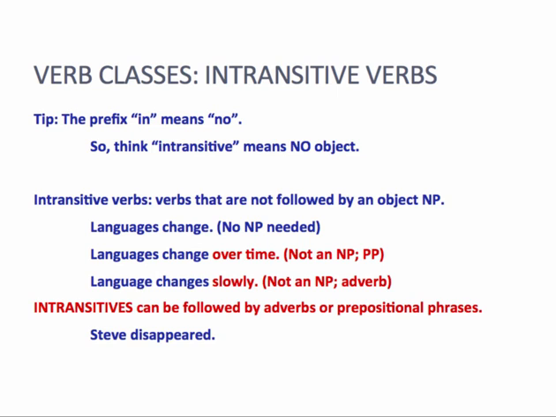We could put 100 prepositional phrases after the verb change, and that would still be intransitive, right? Prepositional phrases are adverbials. Prepositional phrases here are not noun phrases. Language changes slowly. Again, slowly is an adverb that is not a noun phrase. So these are all intransitive.